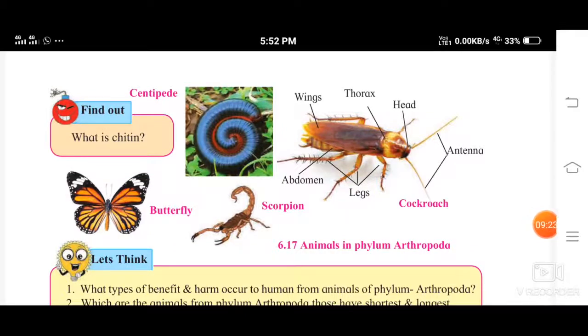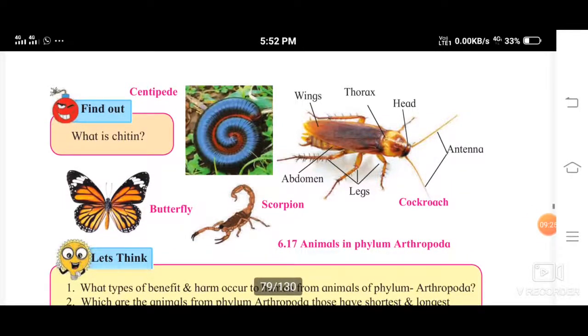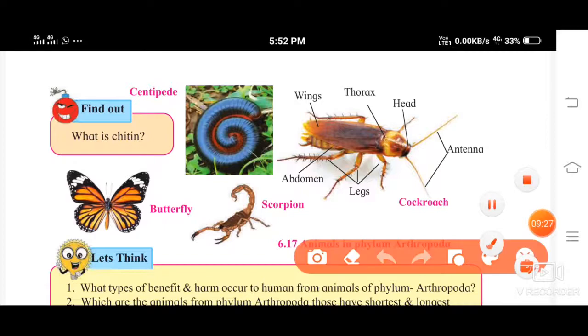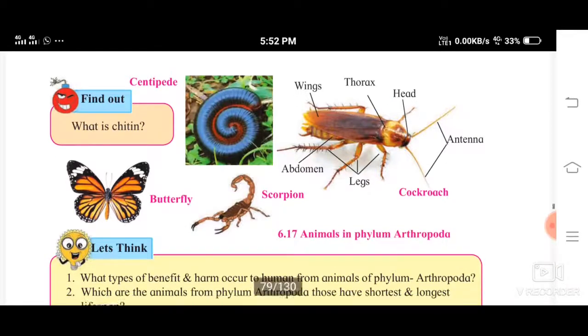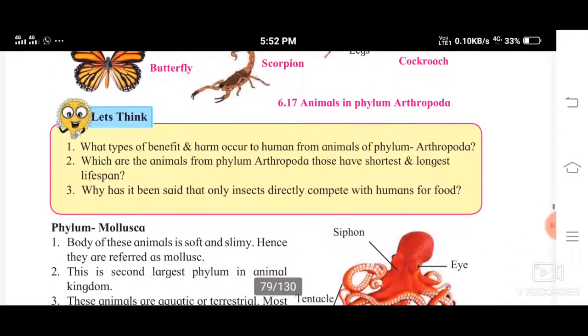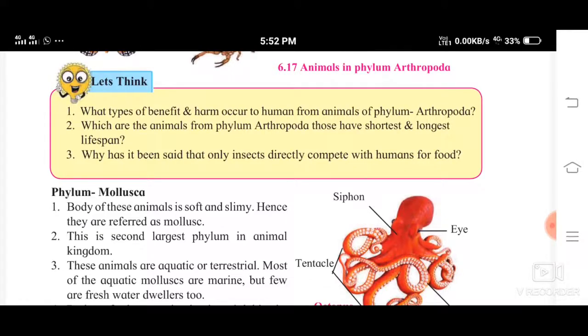Okay, now see, find out what is this chitin. Yes, what is chitin? I actually told you this is found in the exoskeleton of arthropods, isn't it? Now this chitin is made up of polysaccharide, which is a derivative of sugar. It is found in the exoskeleton of arthropods.